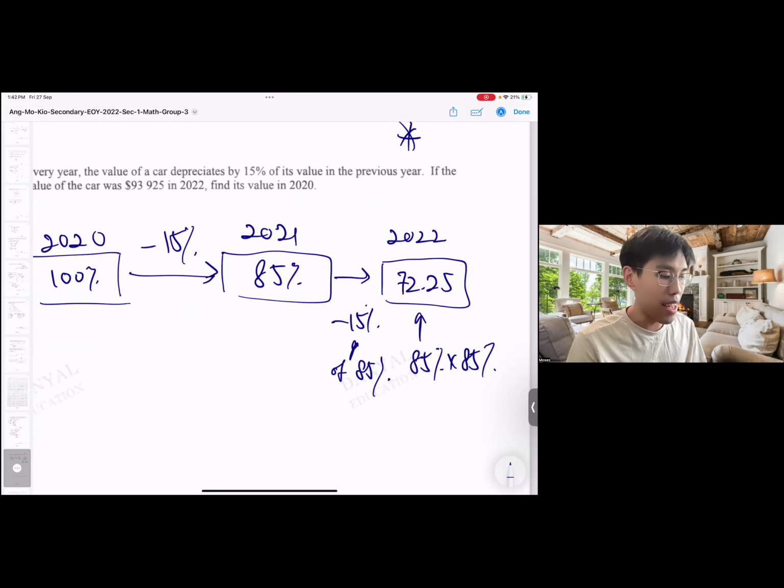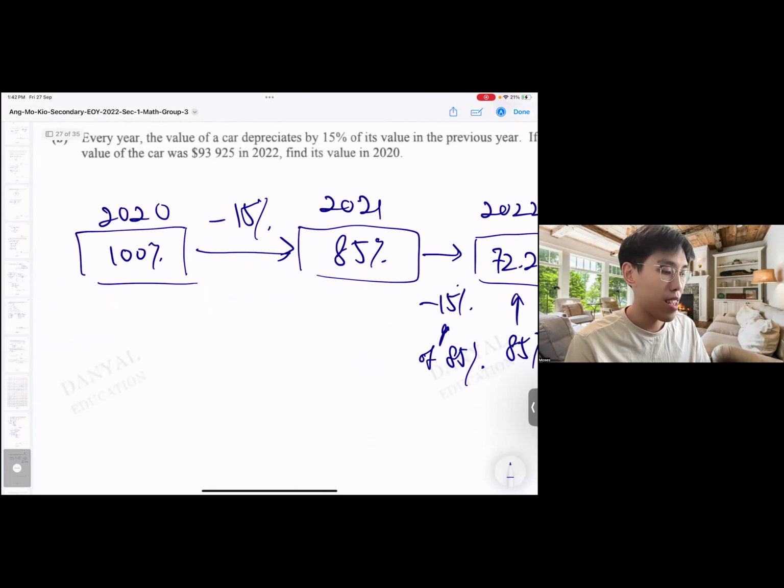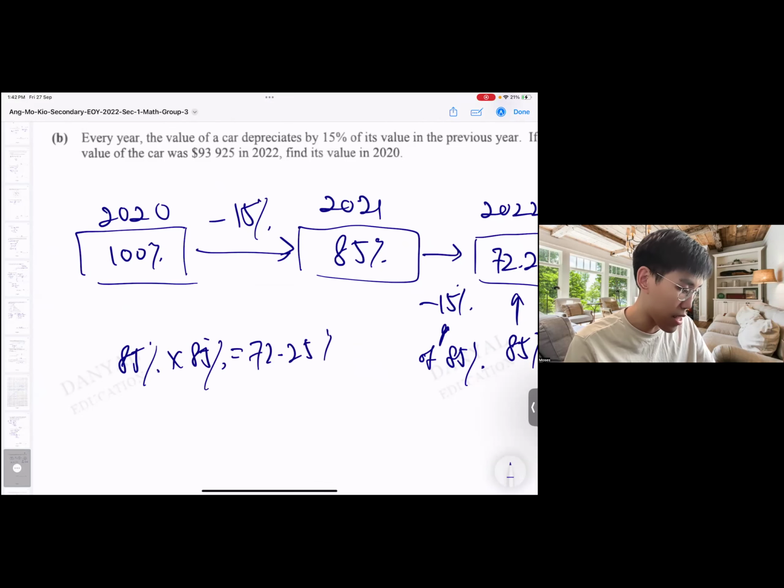Okay, so we know that it's 72.25% of the original value of 2020. I'll give you a working first. 85% of the 85% is 72.25%. So 72.25% equals to 93925.